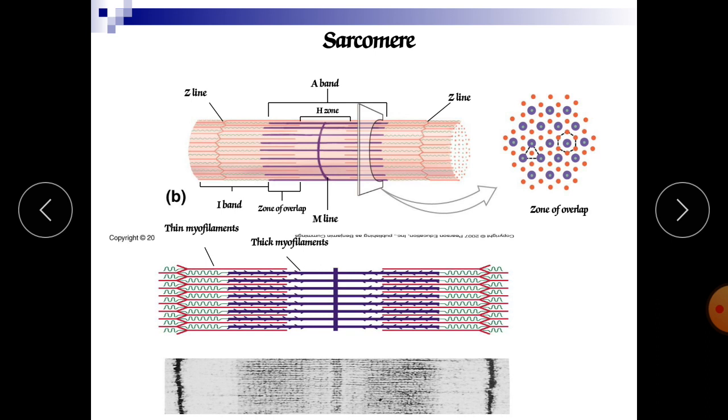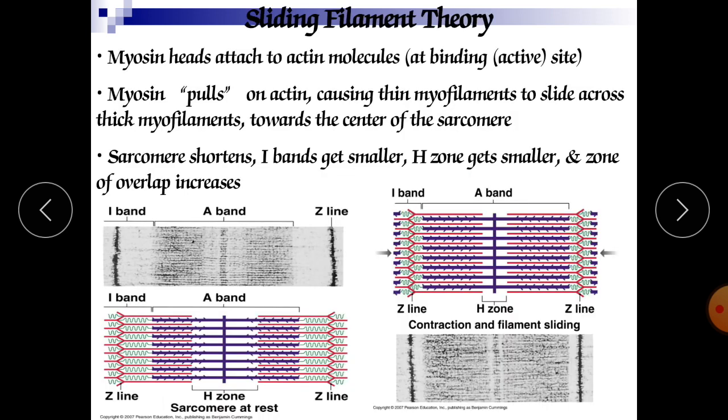which separate one sarcomere from the next. Thus, the sarcomere extends from Z disc to the next Z disc. So, in this fashion, we have discussed the sliding filament theory. The myosin heads attach to actin molecules at the binding site.